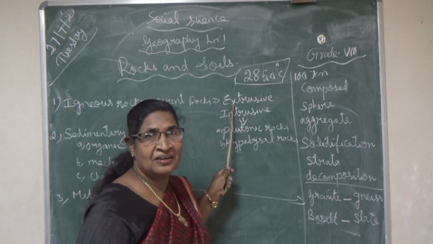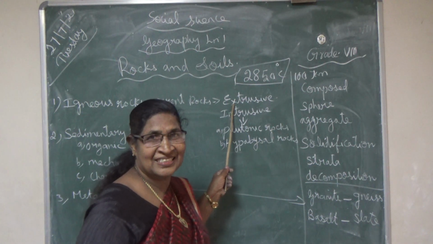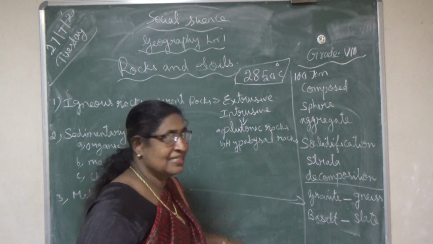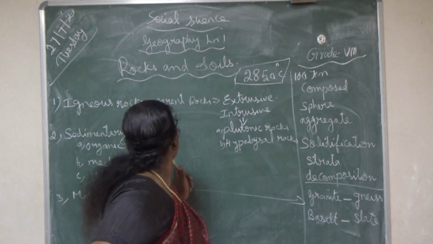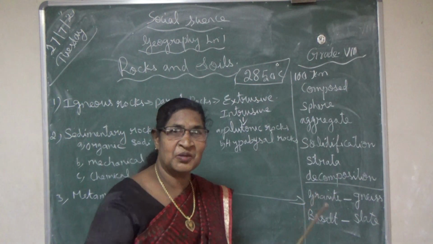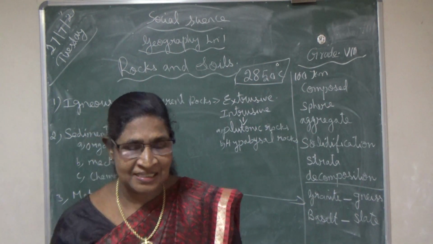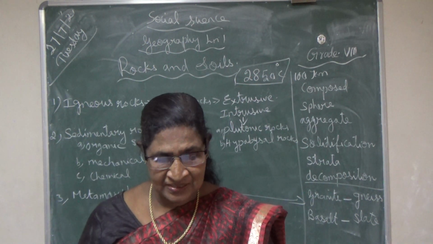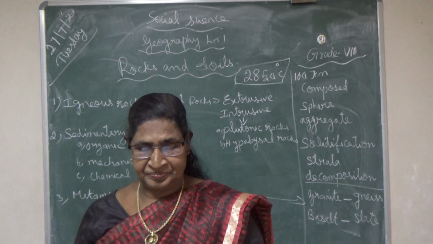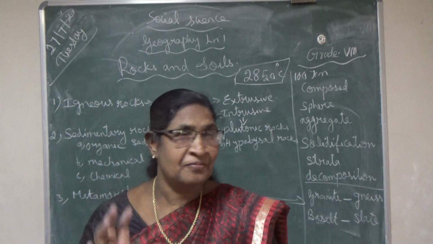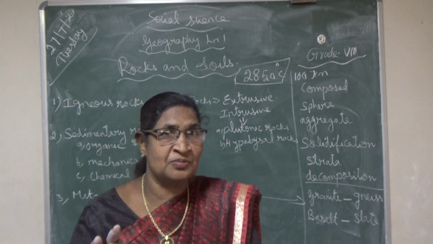Ex, what is the meaning of ex? Out, isn't it? And in means inside. So these igneous rocks are divided into two: extrusive igneous rocks and intrusive igneous rocks. First, extrusive: ex means out.